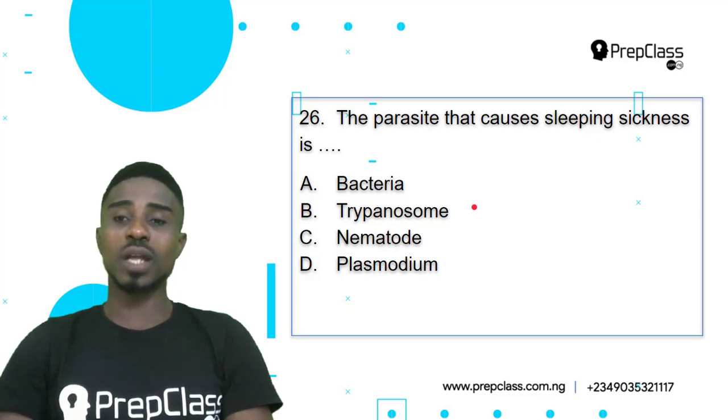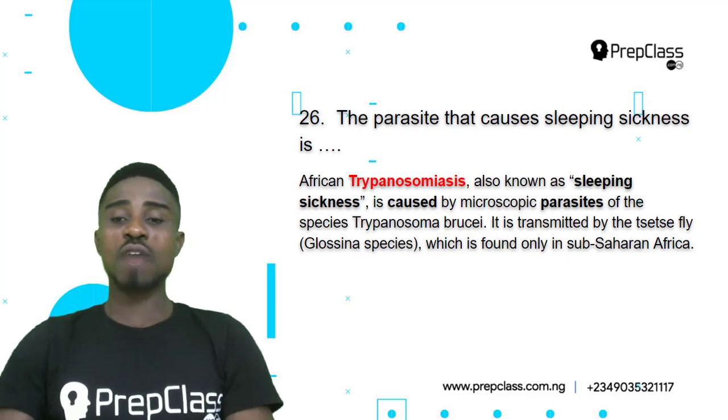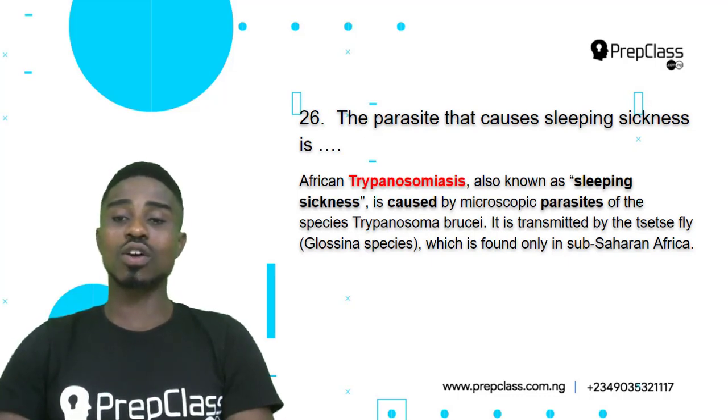I'm going to be reading an explanation to us which will better give us a conviction and an understanding regarding our answer. Let's check it out. African trypanosomiasis, also known as sleeping sickness, is caused by microscopic parasites of the species Trypanosoma brucei.